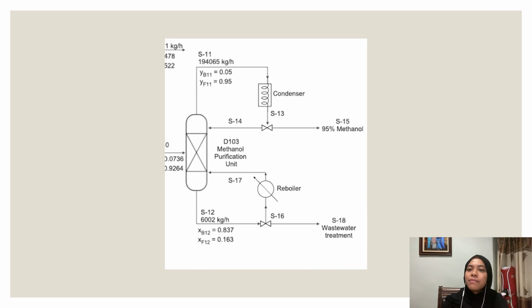Lastly, the methanol and water from stream 10 will enter a methanol purification unit to purify the methanol according to the specification required, which is 95% purity. Therefore, 95% pure methanol becomes the overhead product, while the remaining becomes the bottom product going to wastewater treatment. They will undergo a few recycling flows by reboiler and condenser to increase the efficiency of production of purified methanol and reduce the amount of impure methanol. Hence, this is the overall flow of processes.